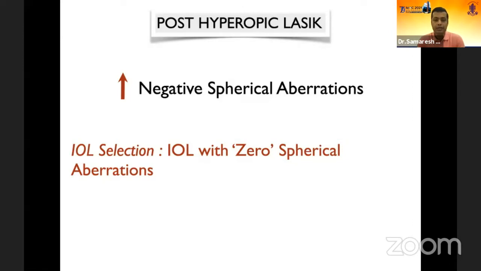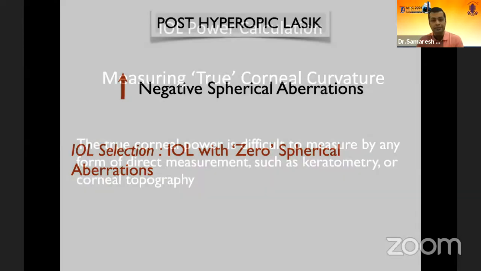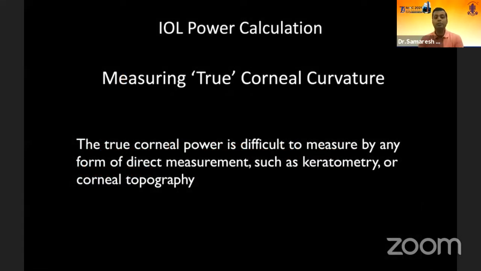So you need an opposite lens. You need a positive aspheric lens, which is difficult, or a zero spherical aberration lens. I'm not sure if Bausch & Lomb still has a zero spherical lens, but Bausch & Lomb at some point in time had a zero spherical aberration lens, or an aberration-neutral lens, which would be the right choice of lens in this eye.